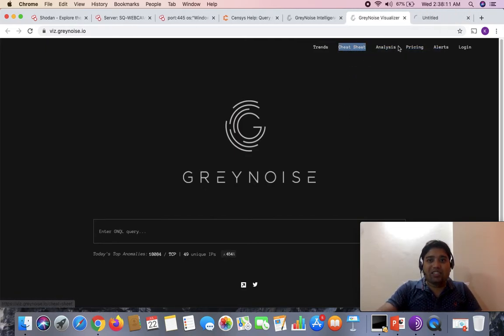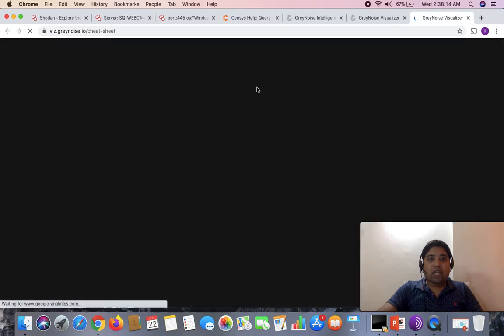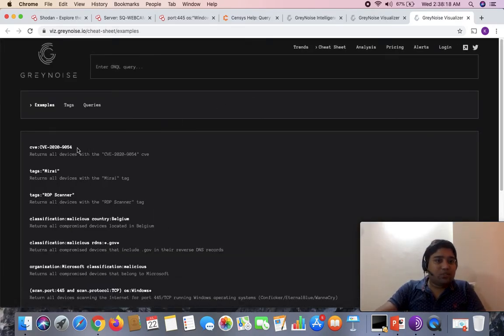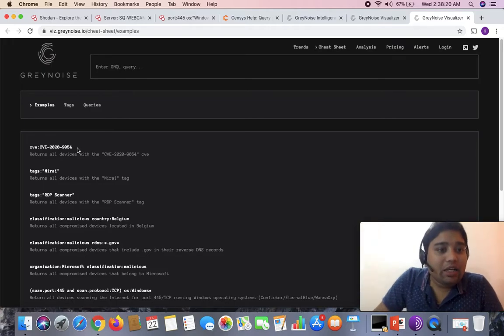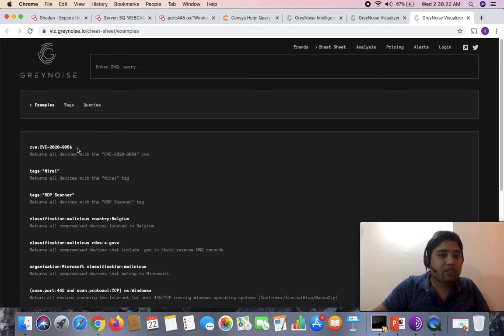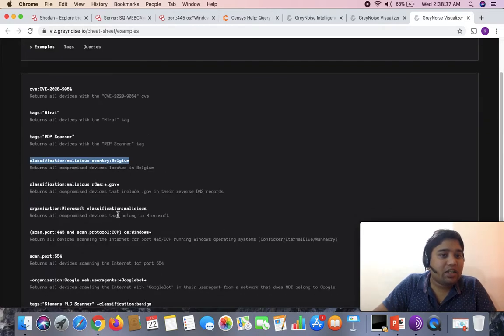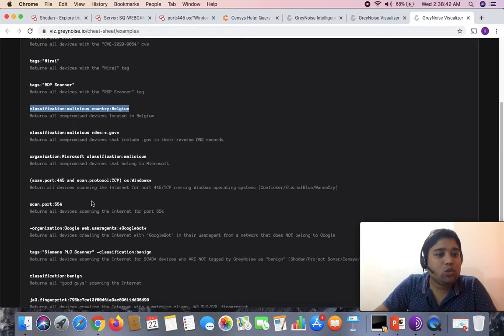Just click on cheat sheet. It gives you complete information, ins and outs, about specific details, like a vulnerability based on its CVE, common vulnerabilities and exposures information. It can give you information based on tags like Mirai, tags like RDP scanners, classification, malicious countries, and a lot more interesting things.